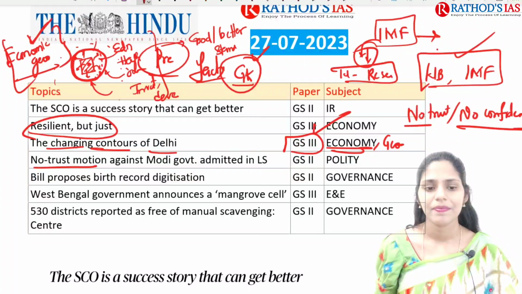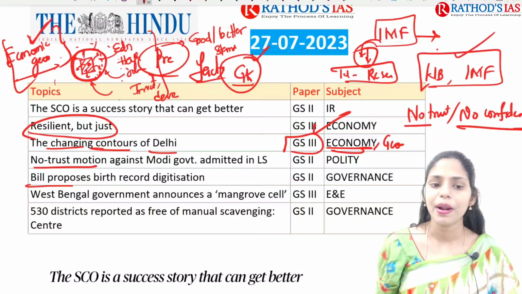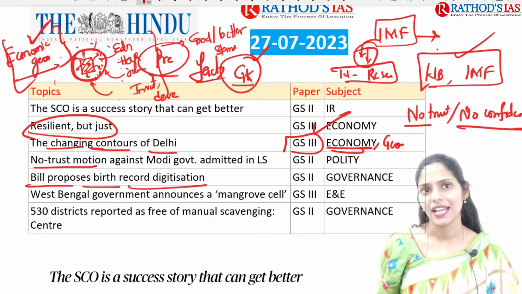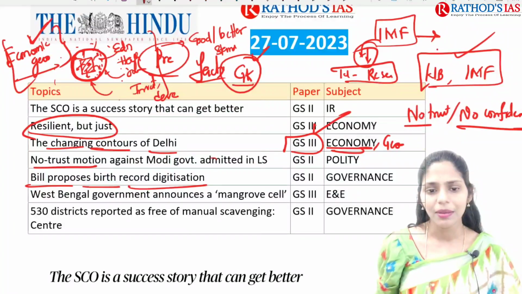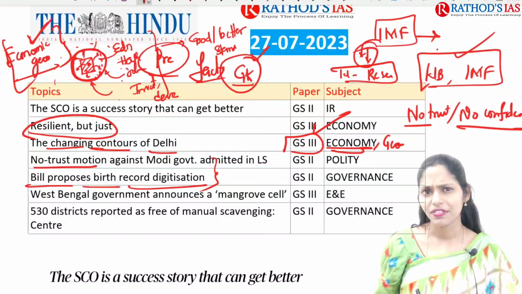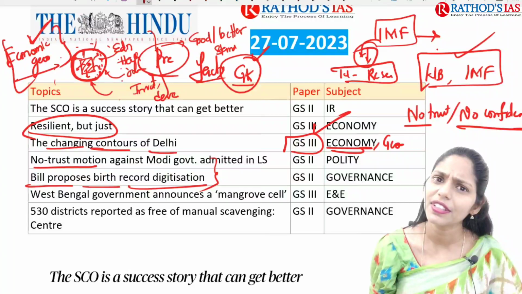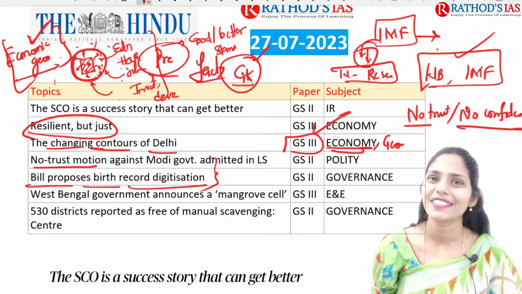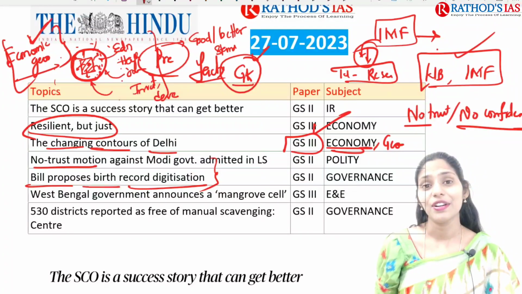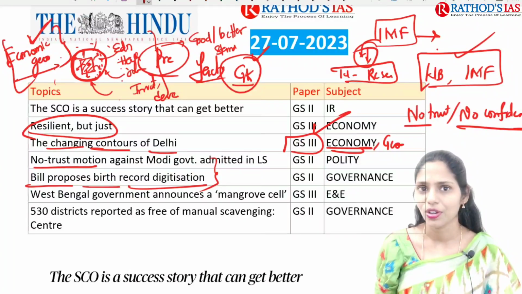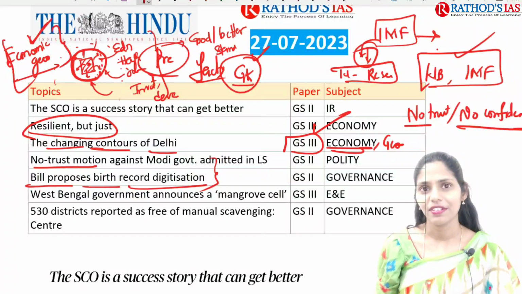So we are going to see the detailed and minute facts that you can expect as statements in your prelims. And the next topic is the bill proposing birth record digitalization. If we are talking about birth certificates or death certificates, do you have your birth certificate? Please open your certificates and try to see whether you have your birth certificate or not, because it is important from now.